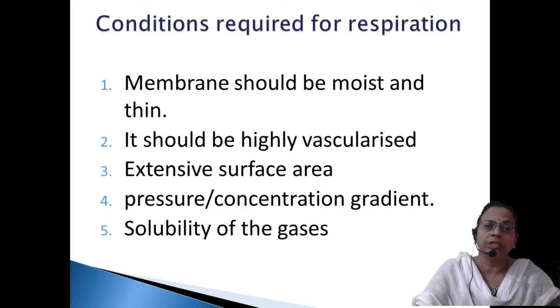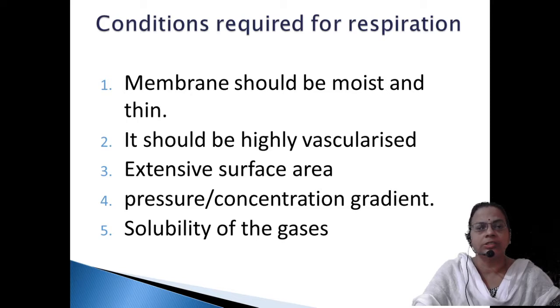Then there must be a pressure gradient or concentration gradient. So outside more oxygen and inside less oxygen. From where there is more to less, that pressure gradient should exist, then only the diffusion of gases will take place. The fifth point is solubility of gases. The gas should be soluble in the body fluid, that means in the blood. Carbon dioxide should be soluble, and oxygen also must be soluble. So solubility is one of the important criteria for respiratory exchange.